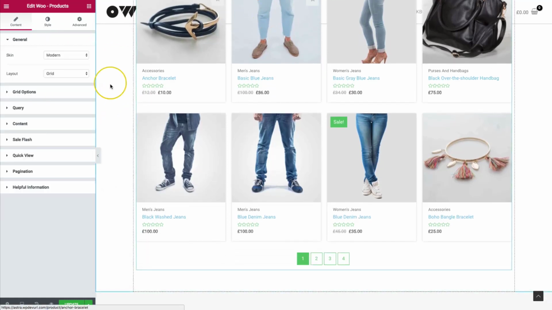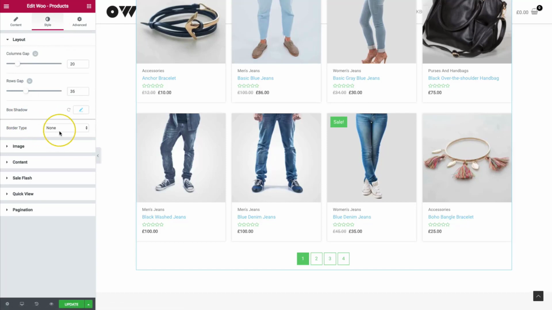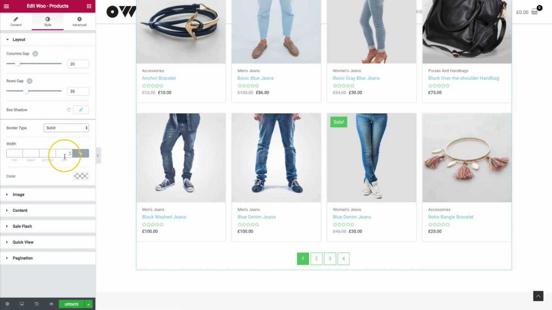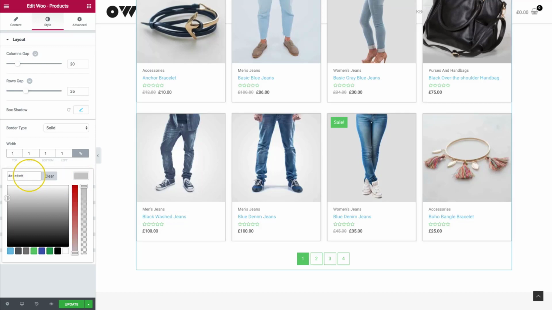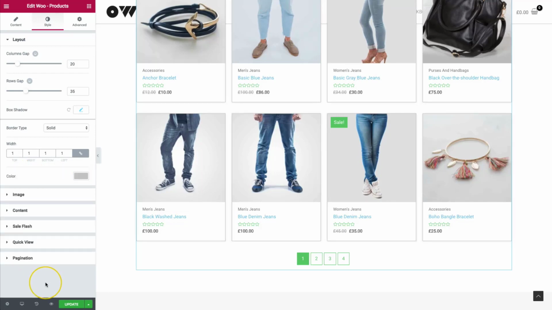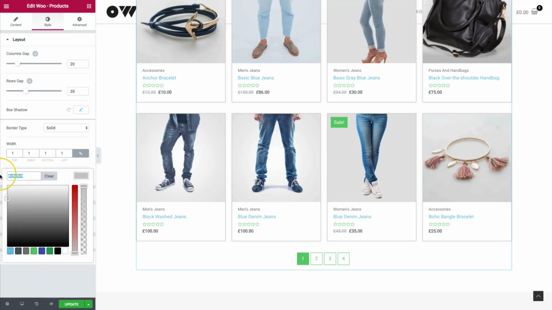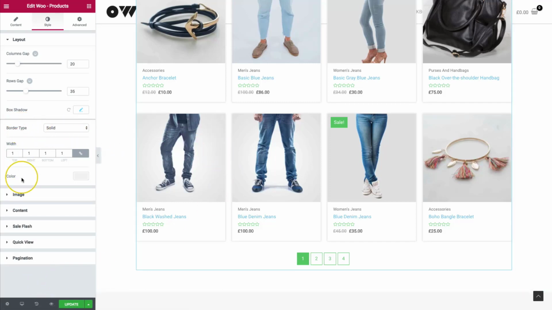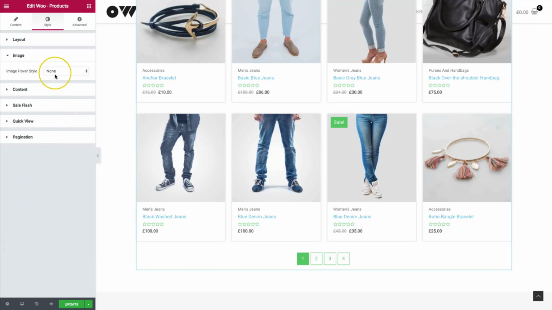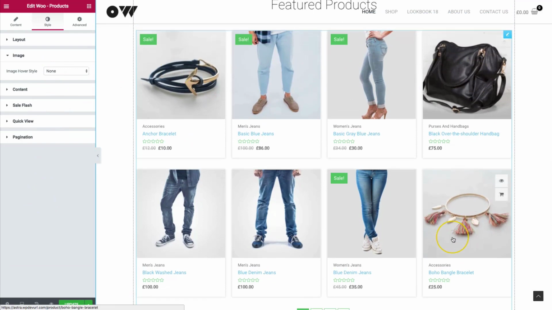That combined with a border always does a great job right here. Something along those lines. It always has a great touch to do something like that. There we go. So we have the border options, the box shadow options, and of course the width for the border, and then the color as well.